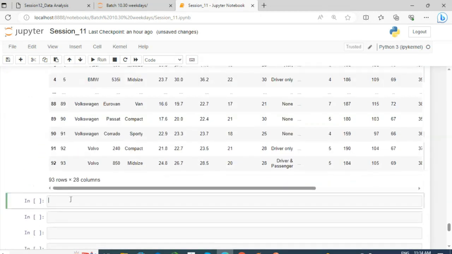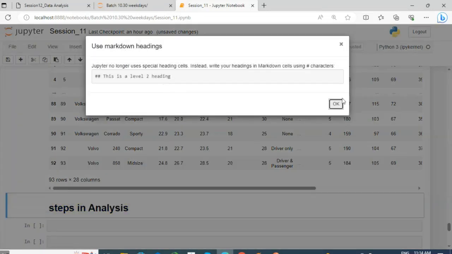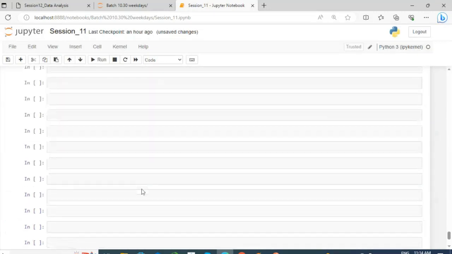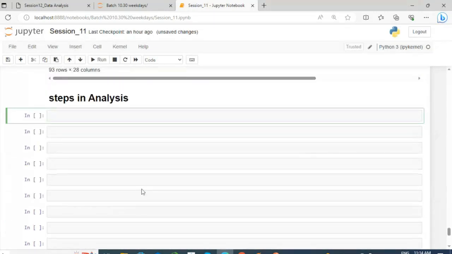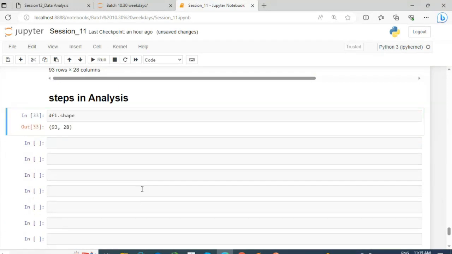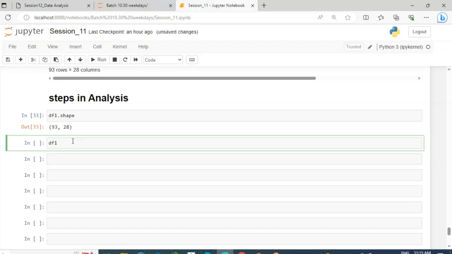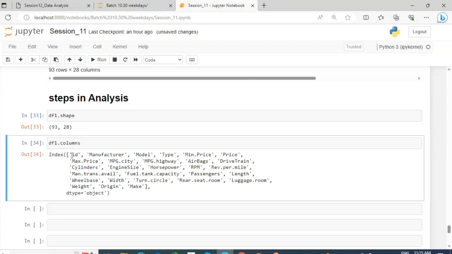The first step is df1.shape. The shape of the data frame is 93 rows and 28 columns.